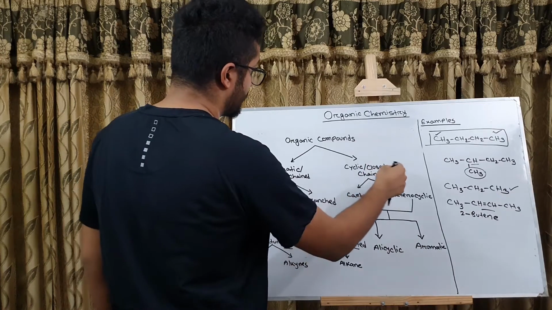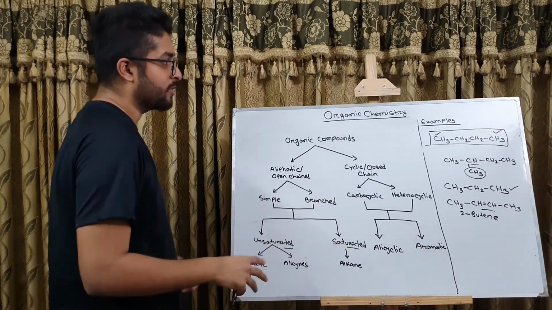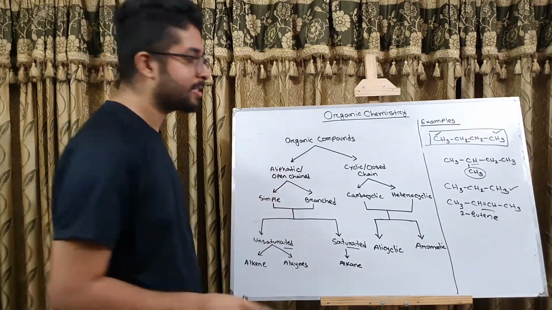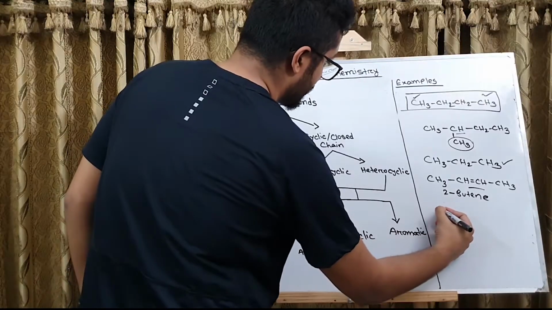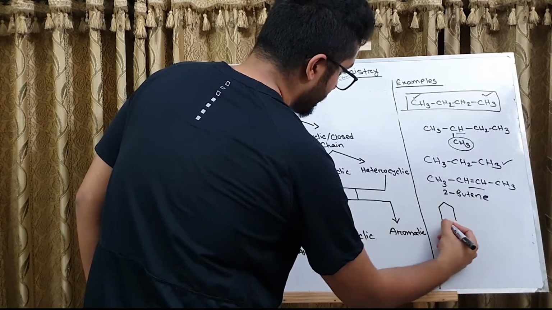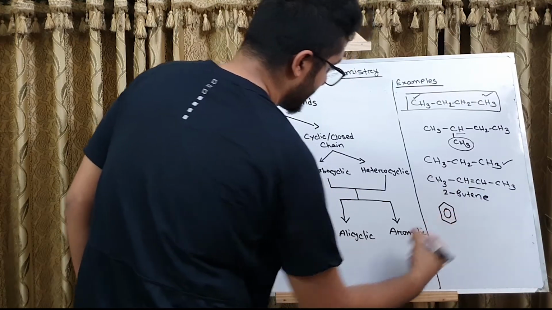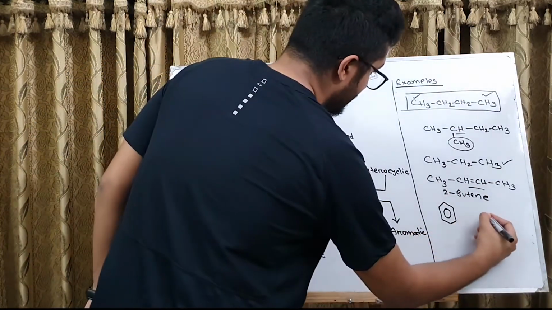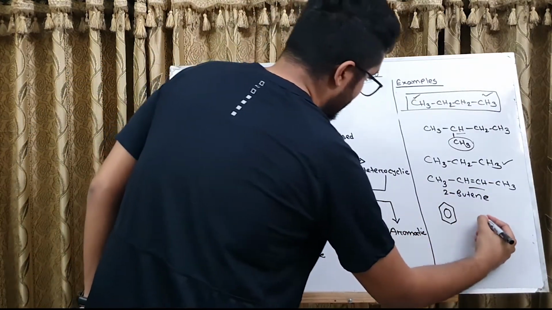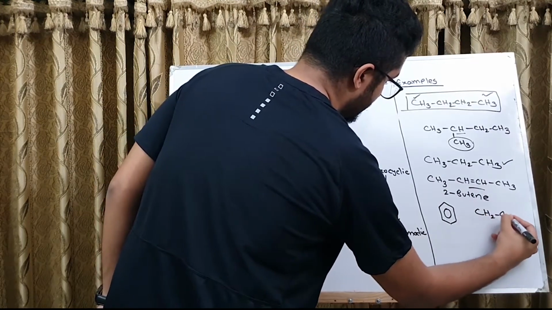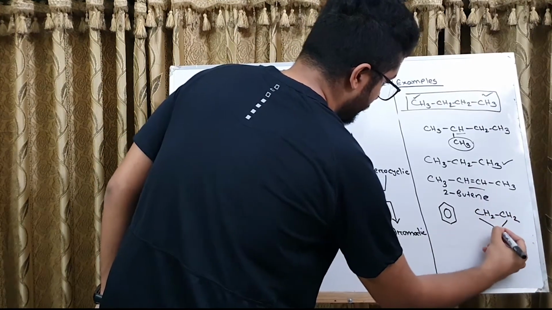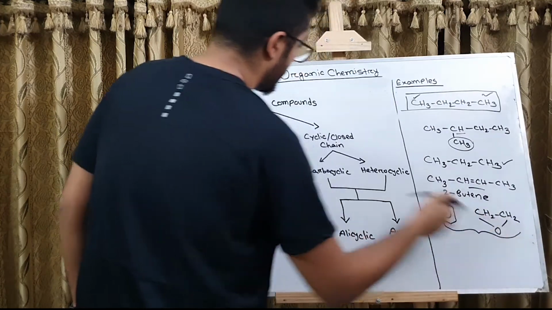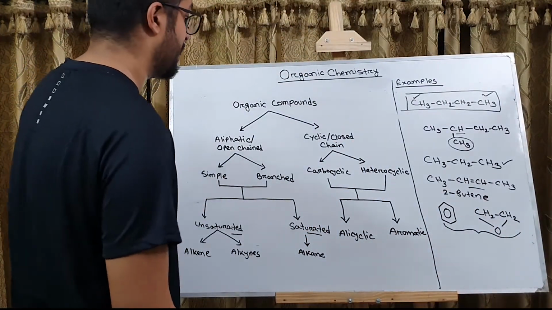First of all, the cyclic or closed chain organic compounds are those which form chains or rings with the carbon or any other atoms present in the structure. For example, a cyclic or closed chain organic compound may be benzene. Benzene is a closed chain formed by only carbons. Again, we have another closed chain or cyclic compound of this format where two carbons are bonded to a single oxygen. So these two are cyclic or closed chain organic compounds.